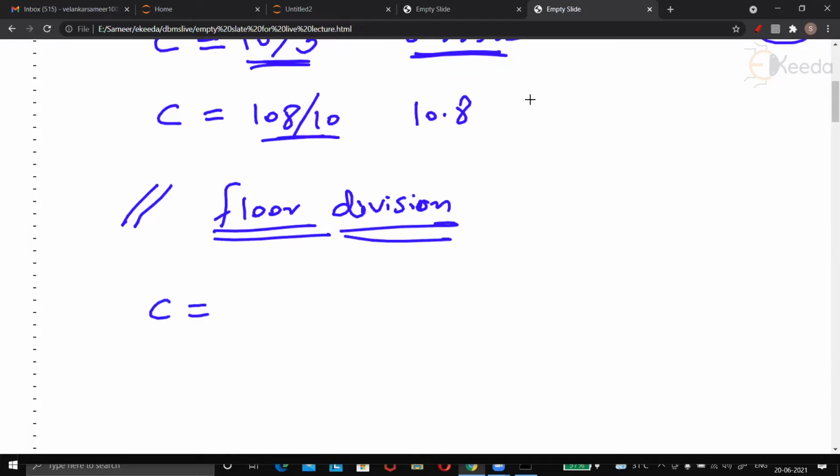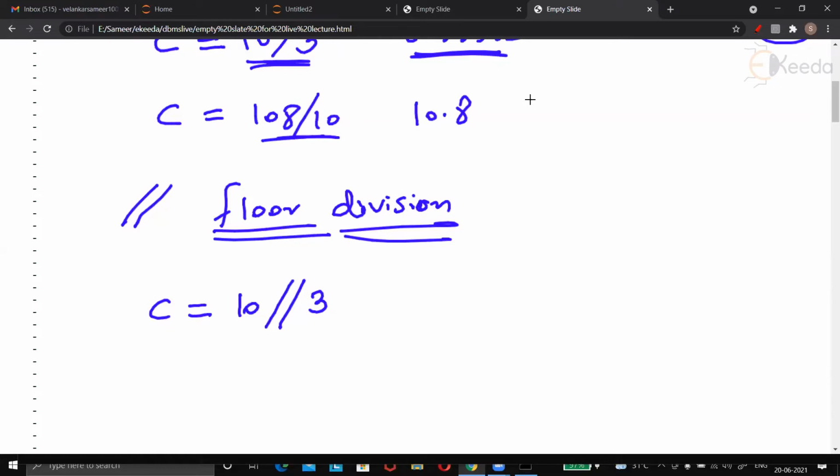So suppose I say C is equal to 10 double slash 3. This still means that we are dividing 10 by 3. But 10 upon 3 is 3.33333, correct?